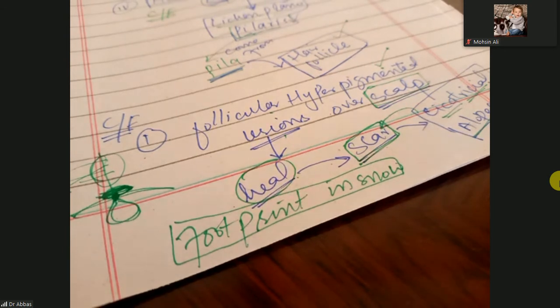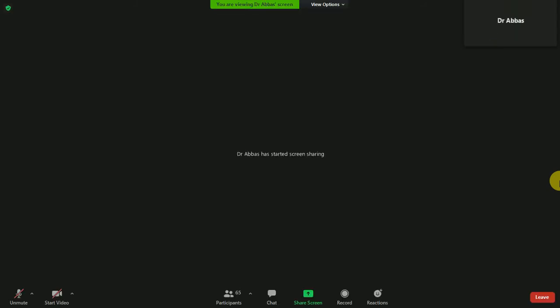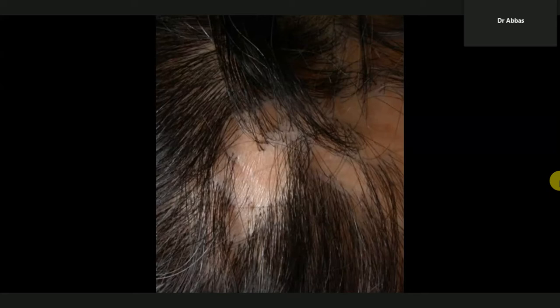So look at the image. In this image, you can easily observe this is the cicatricial alopecia. In this alopecia, only this infected area has the alopecia. But when you look carefully, these have the scarring.